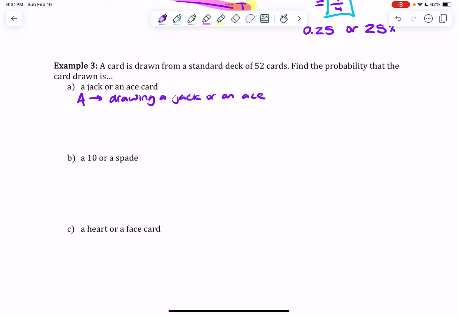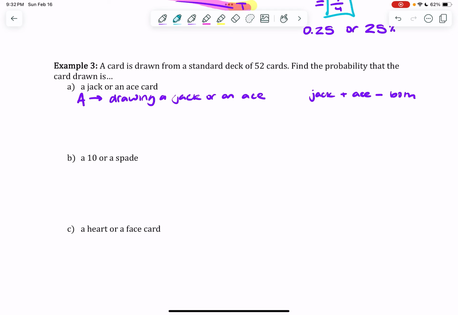Now when we take a look at this, hopefully you can picture a deck of cards in your head. A question like this, we can think about either just counting all of the options that exist, kind of like creating a mental list of all of the cards and counting which ones are a jack or an ace. I could also use the principle of inclusion or exclusion, where I'm talking about the number that are jacks plus the number that are aces minus the number of them that are both, the overlap.